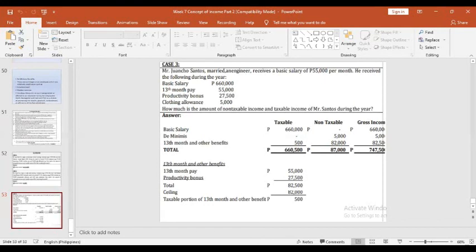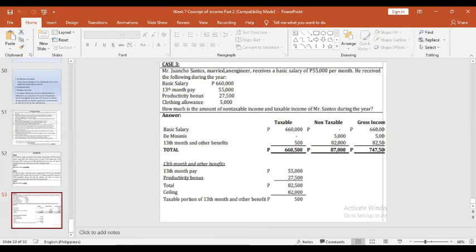Of course, the basic salary, that's the compensation income, so that is taxable. What about the clothing allowance? The clothing allowance is non-taxable, for this is a de minimis benefit, okay, which is not exceeding 5,000. So that is non-taxable.